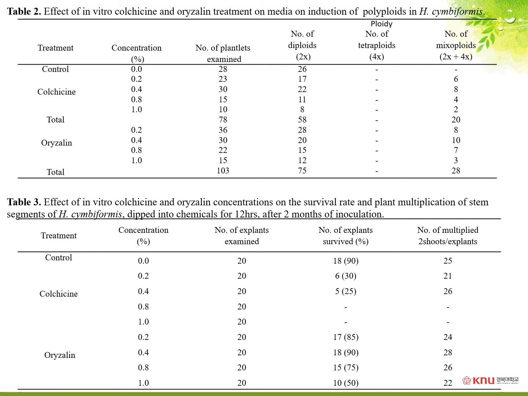Here, table 3 shows the effect of in vitro colchicine and oryzalin concentrations on the survival rate and plant multiplication of stem segments of Haworthia cymbiformis, which were dipped into the chemicals for 12 hours.